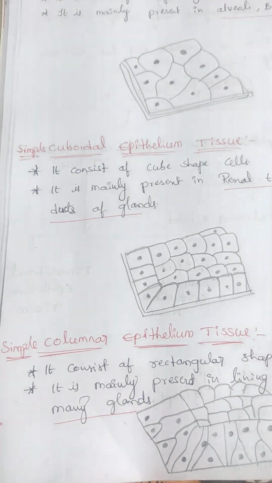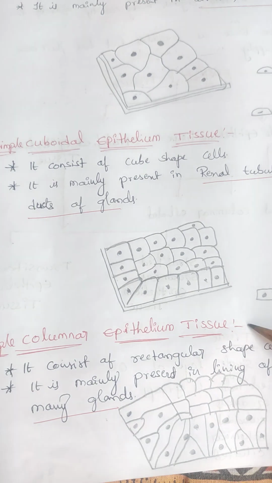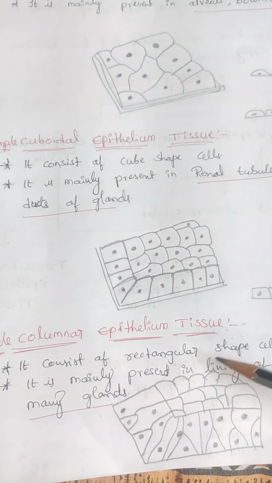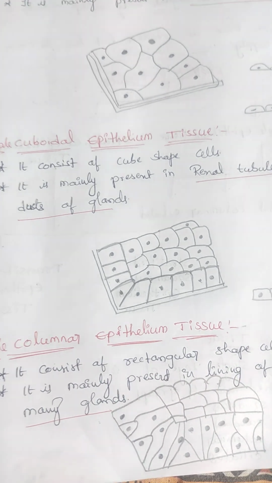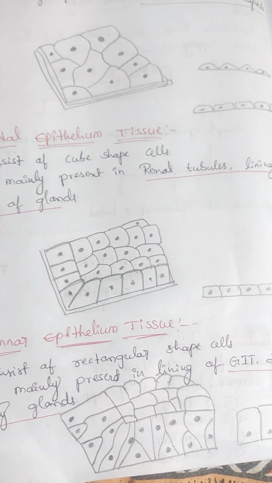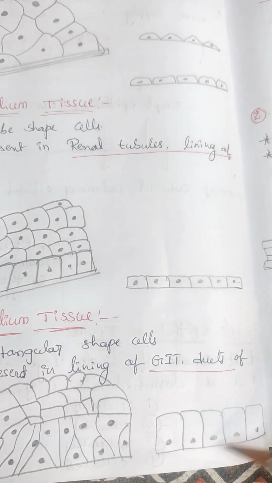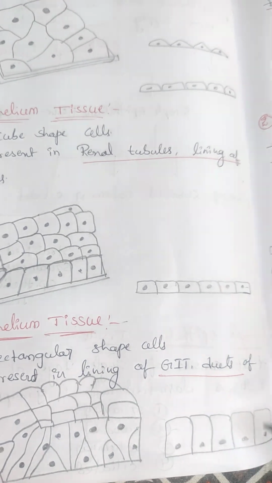The next type is simple columnar epithelial tissue. It consists of rectangular shaped cells and it is mainly present in the lining of the GI system. These tissues form rectangular structures and are present in the ducts and the GI system.